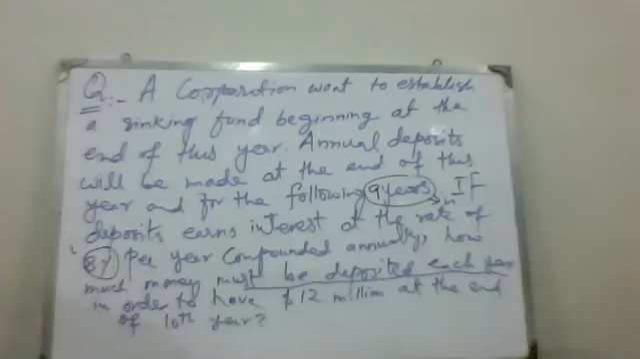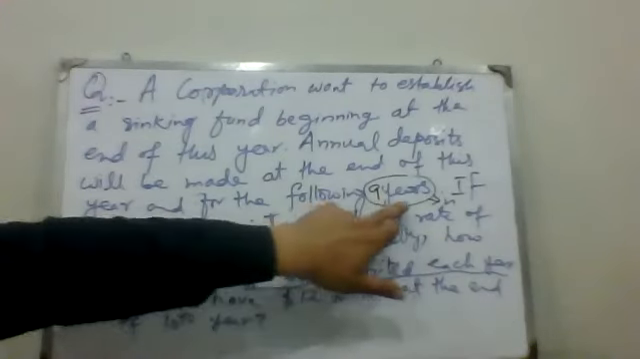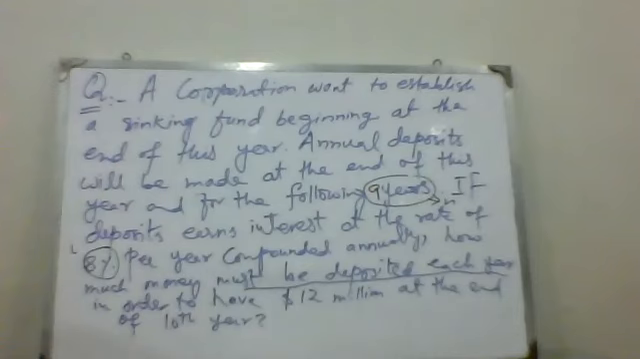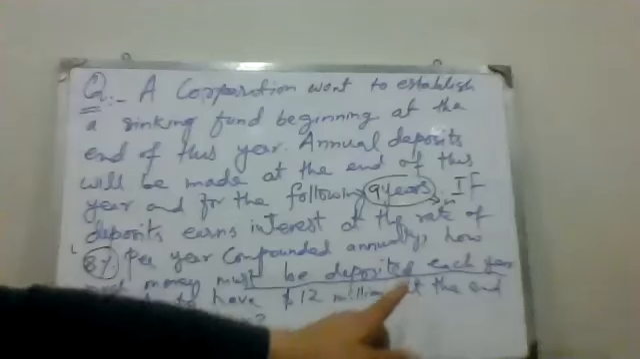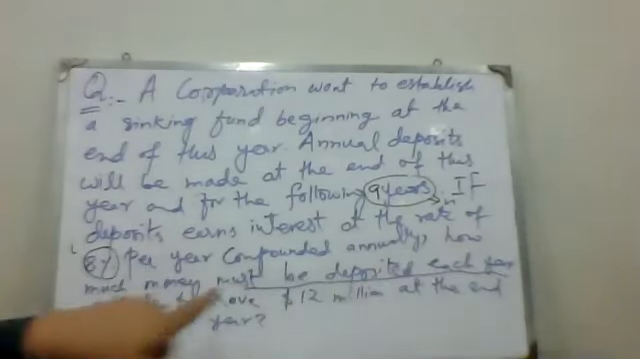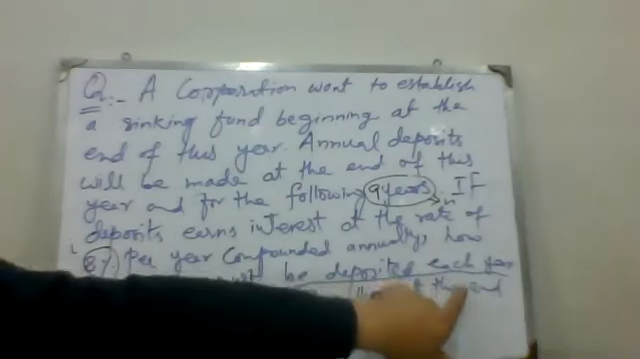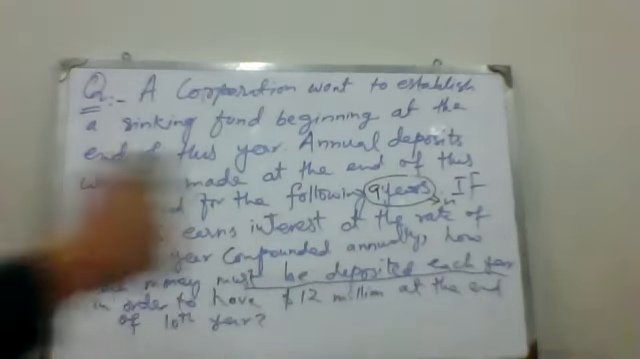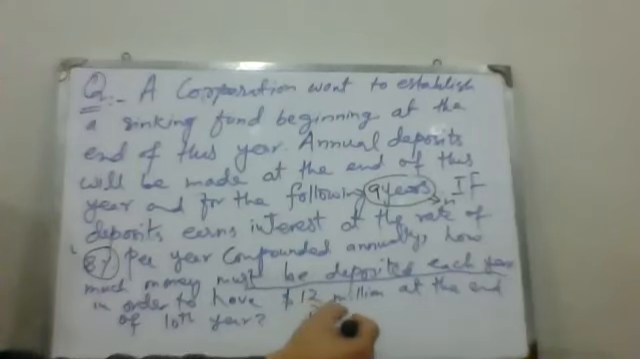Ravi, tell me what N is here? 9 years. What is I? 8%. So R is unknown here, because in the question he asked how much money must be deposited each year. So R is unknown in this problem.